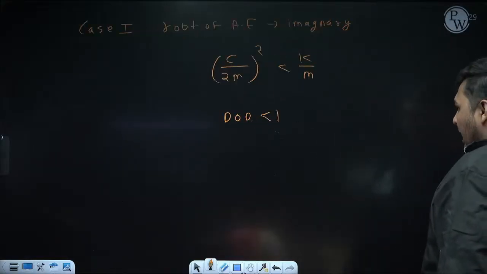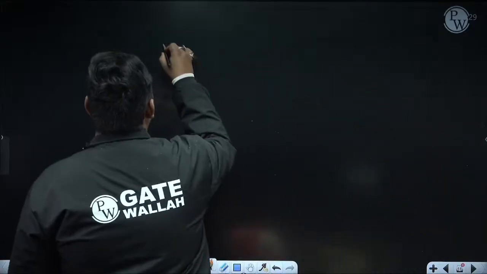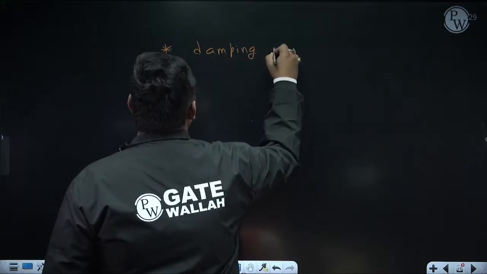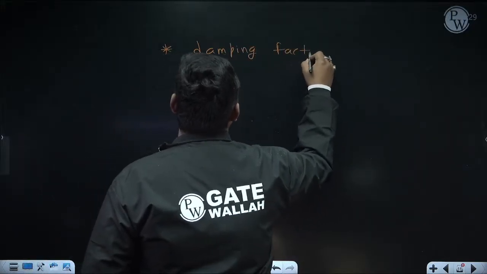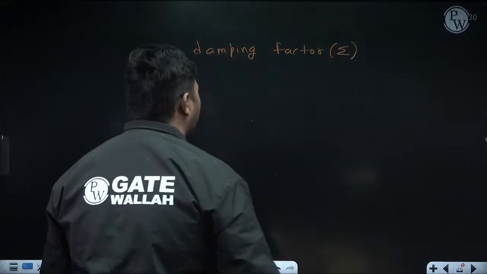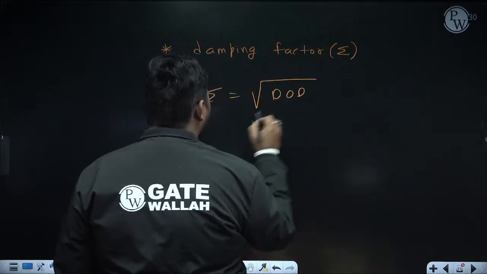Okay. So now I am defining one more definition. This is very important, which is damping factor. And we'll remember the relation of damping factor because this is an important parameter. Damping factor I am denoting as zeta. So zeta is simply the square root of degree of dampness.